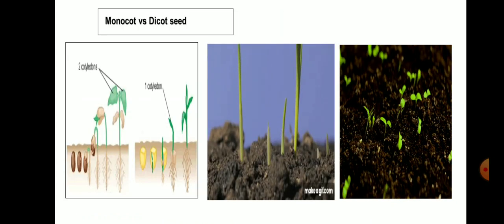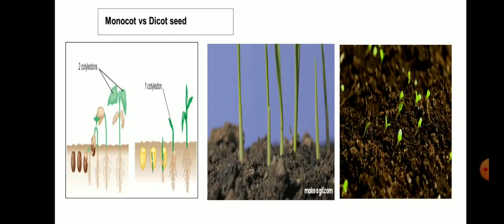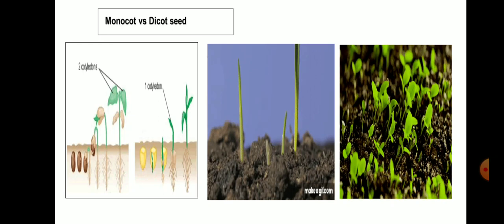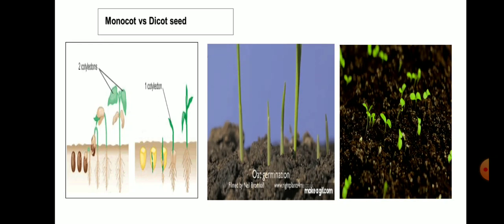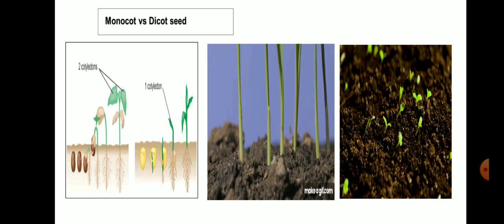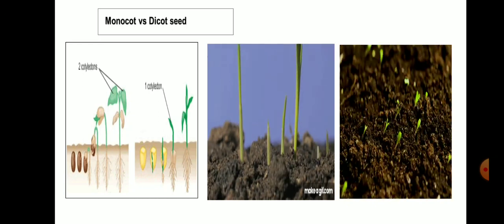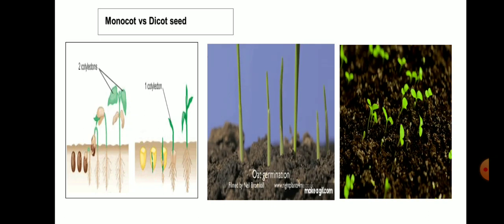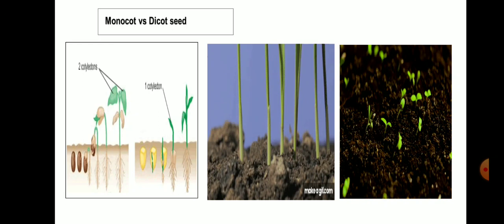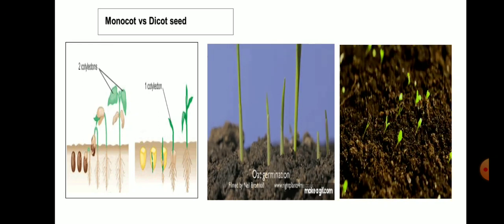Now we see the classification of plants based on the seed leaf. What is a seed leaf? See here, students, when we plant a seed in the soil, leaves come out from the seed. Right, students? So it is called a seed leaf. Based on this seed leaf, plants are classified into two: monocotyledon plants and dicotyledon plants.